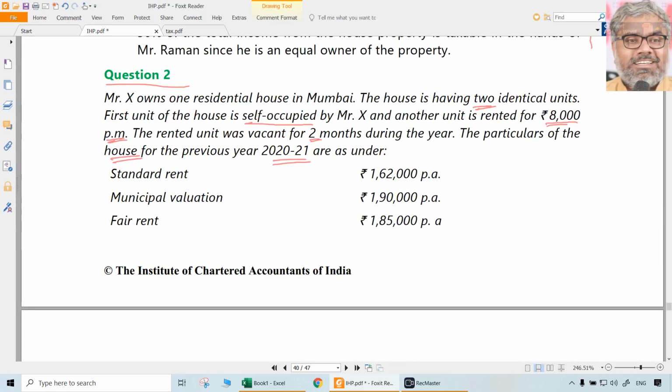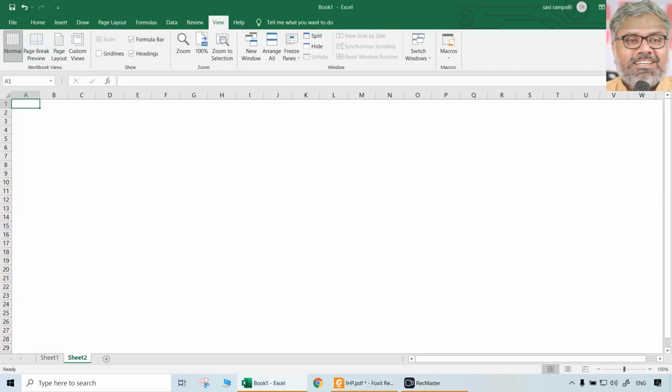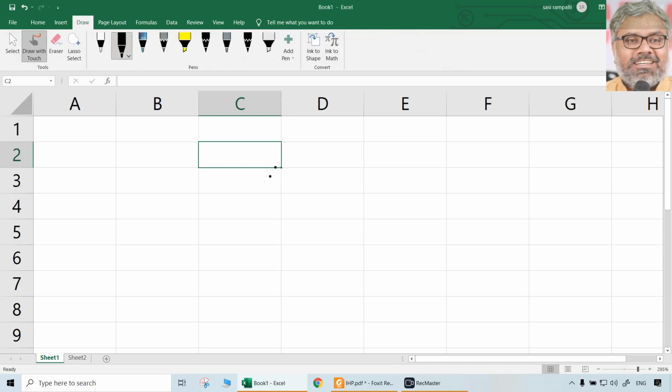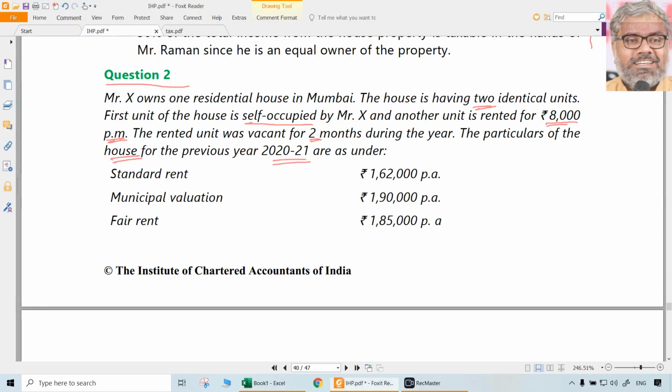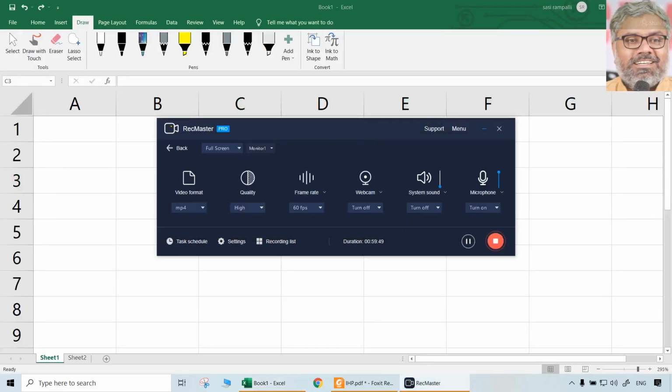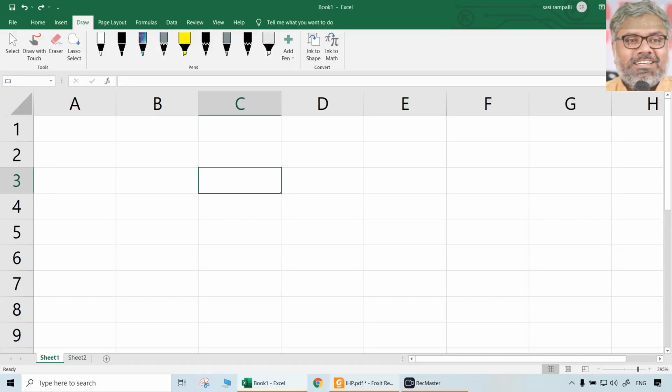So in these cases, it is better that we do it in 2 columns, because one of those is self-occupied and one is really let out. So let us take them one by one.